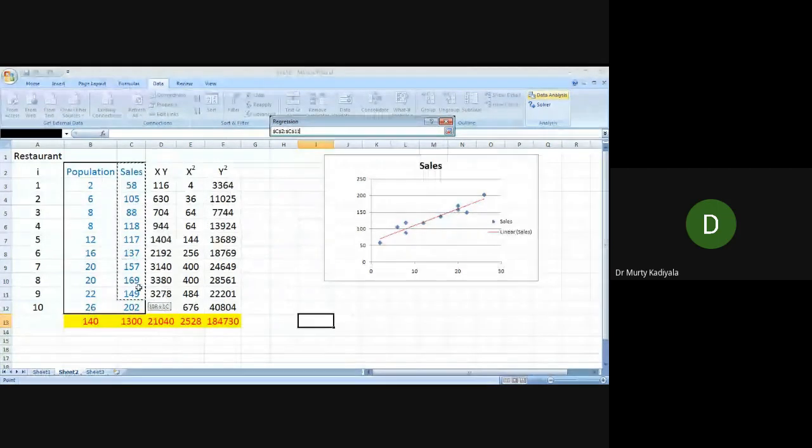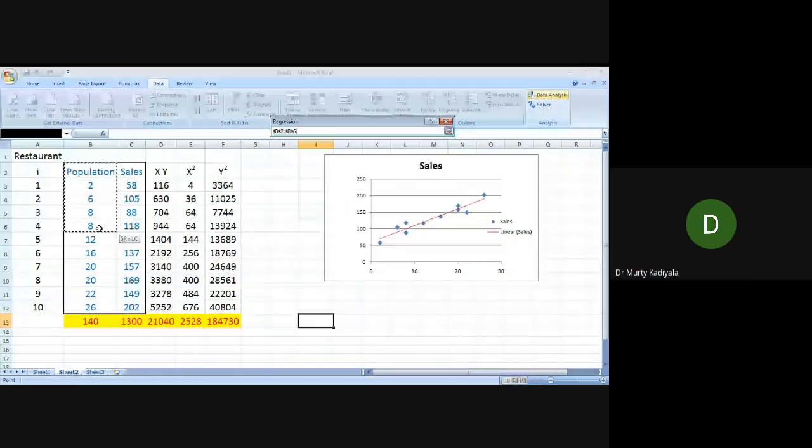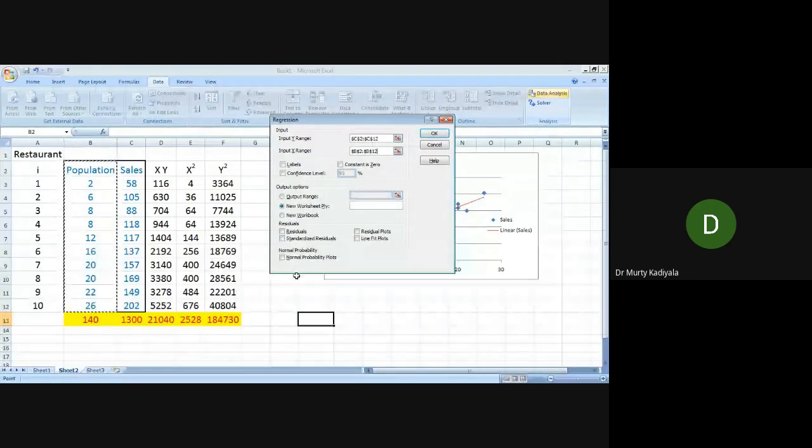Correct. Sales is the y variable. What is the x variable? Population. Population is the x variable. I have selected including the name of the variable. Correct.